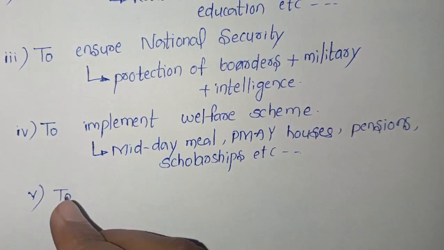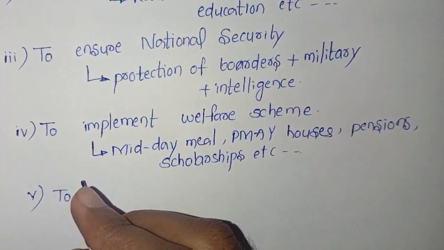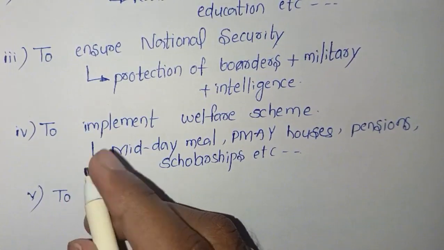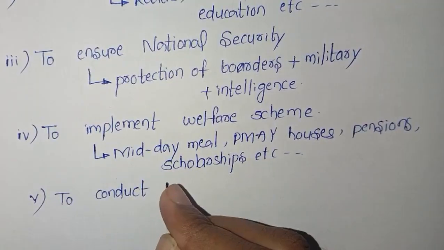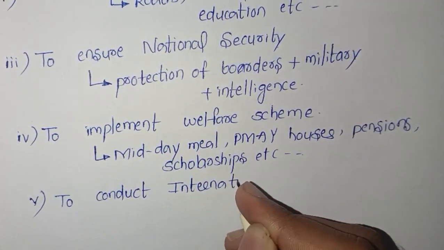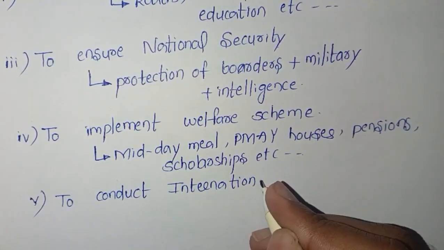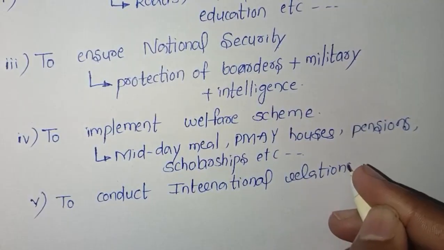To conduct the international relations. To conduct the international relations is nothing but diplomacy. Here, to conduct international relations, we need government.